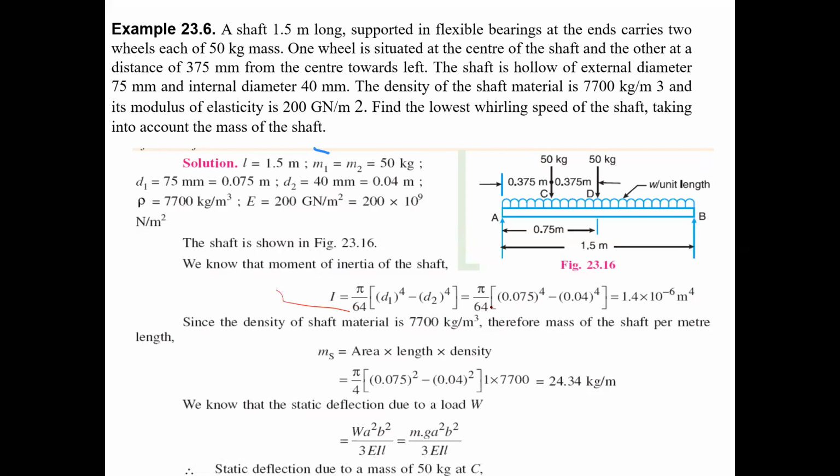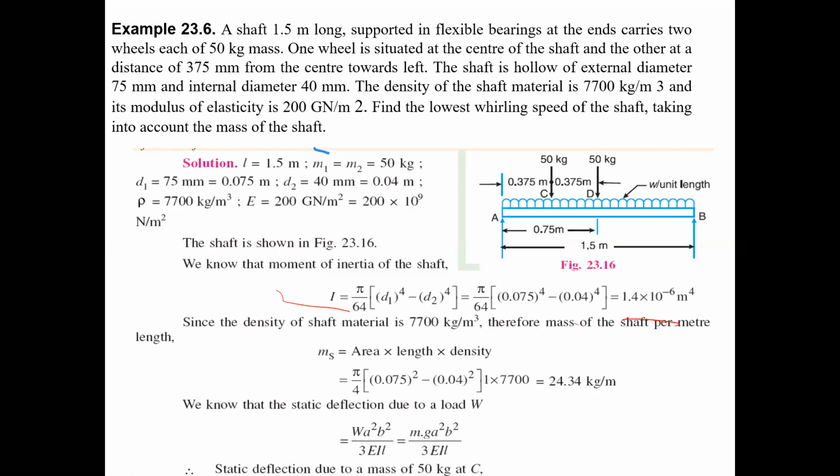Now substitute the d1 and d2 values and calculate. The value comes to 1.4 into 10 power minus 6 meter power 4. And here they may also consider the shaft mass.